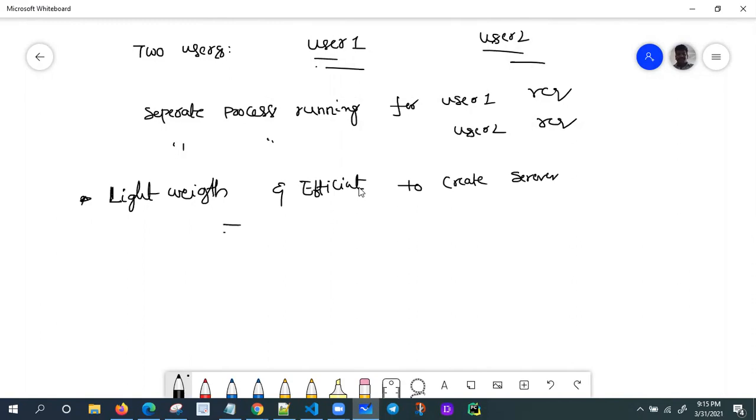We just need to write 3 to 4 lines of code, and that code acts as a server. I'm going to show you that. So it is very lightweight and efficient to create servers. That is one advantage.